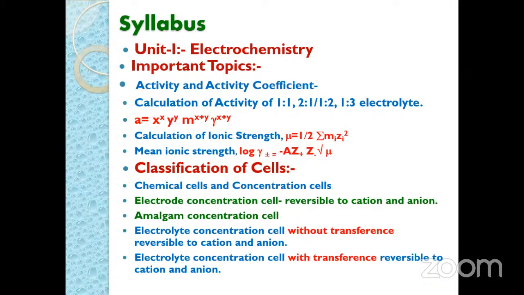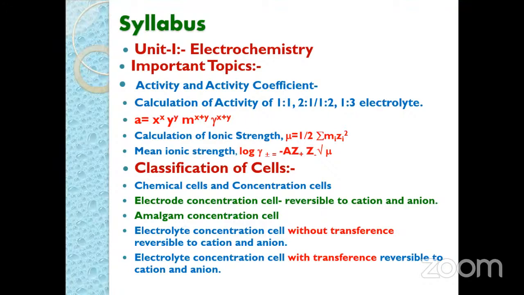The next point is classification of cells. In that we consider chemical cells and concentration cells. In chemical cells, we are using 2 different electrodes, cathode and anode, both are different. And here the EMF of the cell is due to the particular chemical reaction taking place within the cell.